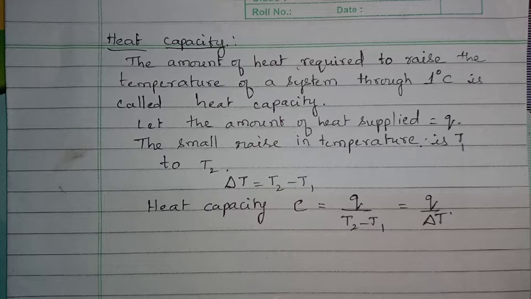Heat capacity of the system differs from one substance to another substance. In solids, different metals have different heat capacity. In liquids, different liquids have different heat capacity. In the same way, gases may have different heat capacity.